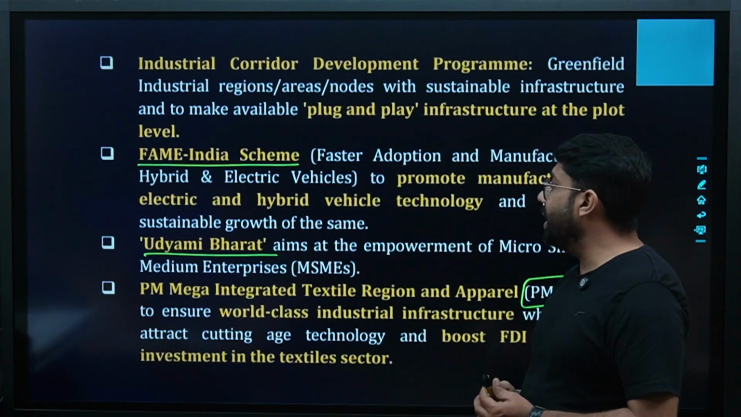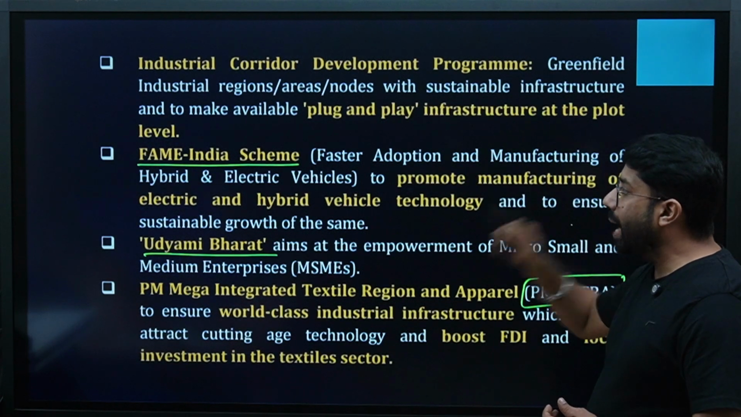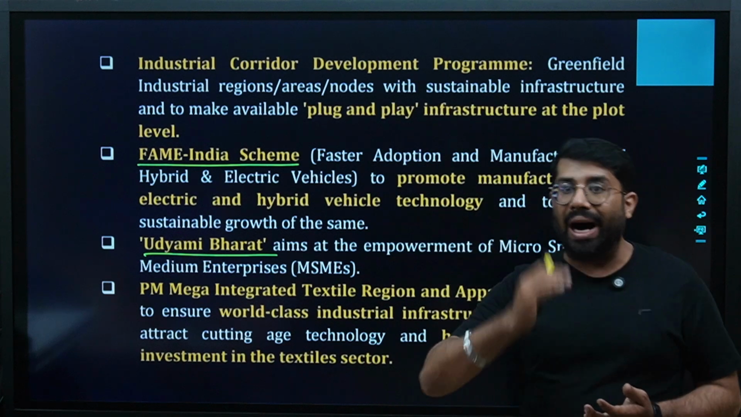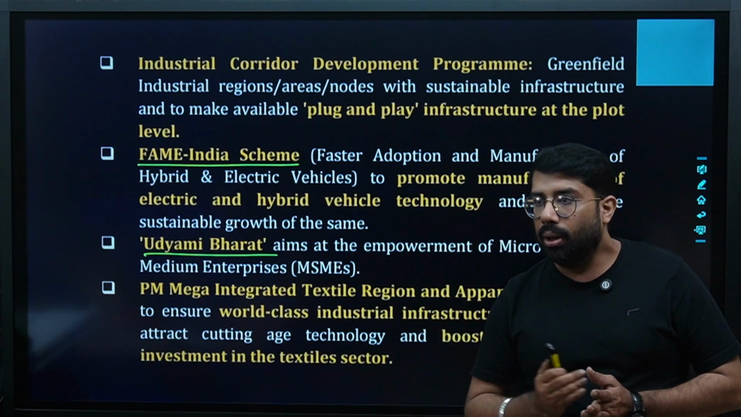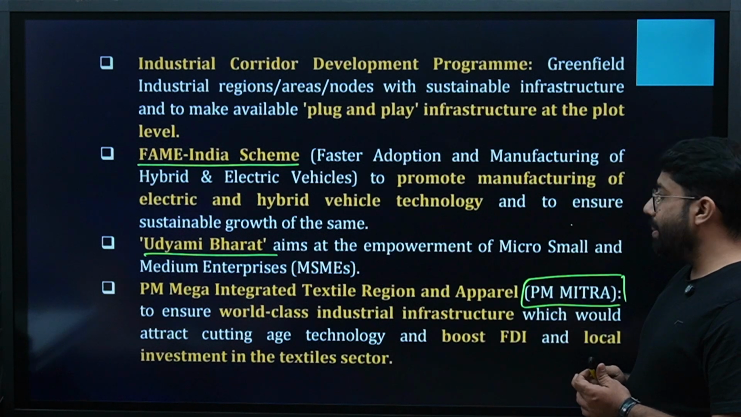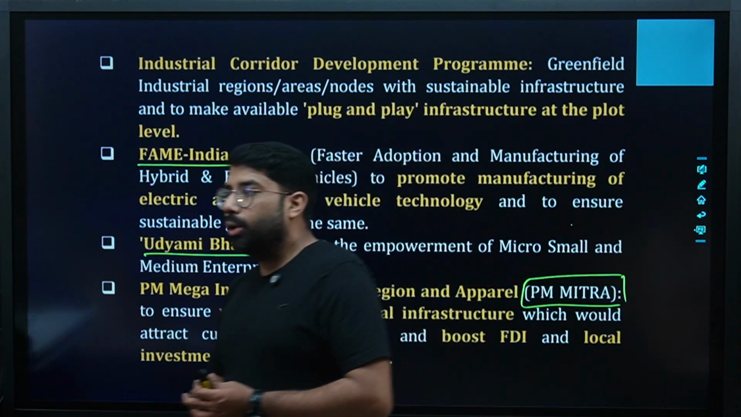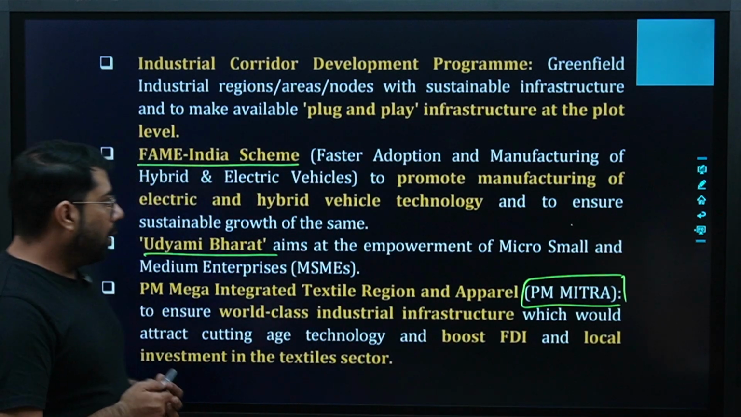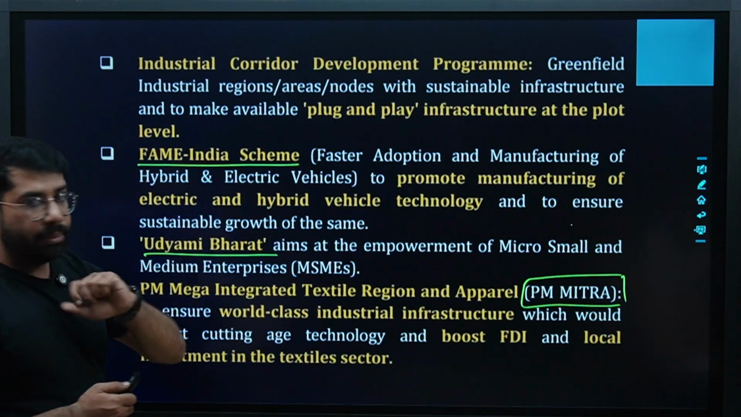Then the FAME India scheme, that is Faster Adoption and Manufacturing of Hybrid and Electric Vehicles. Everybody knows that we are focusing on hybrid and electric vehicles so that we can also control the air quality. Udyami Bharat aims at the empowerment of MSMEs. We are focusing on MSMEs too much nowadays: micro, small and medium enterprises. We are empowering them through which scheme? Udyami Bharat. Remember the names of the schemes.